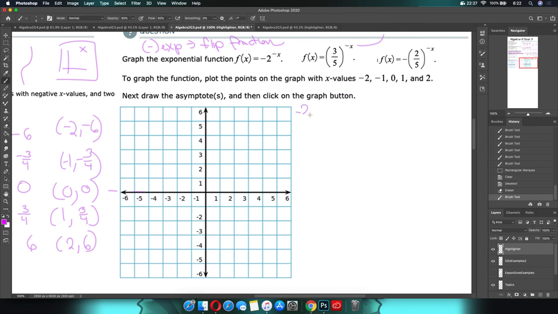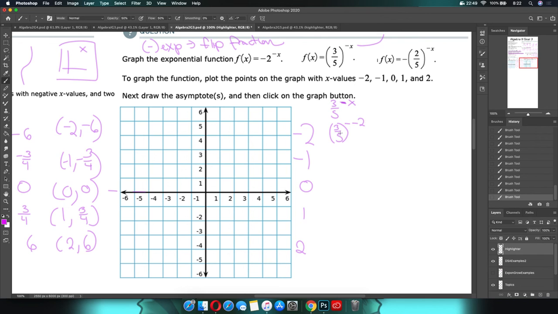So -2, oops, I didn't give myself enough space. -2, -1, 0, 1, and 2. And this time it is 3/5 to the negative x. Negative x, Ms. Dubois, you want to make absolutely sure you remember that. So this will be 3/5 to the -2.